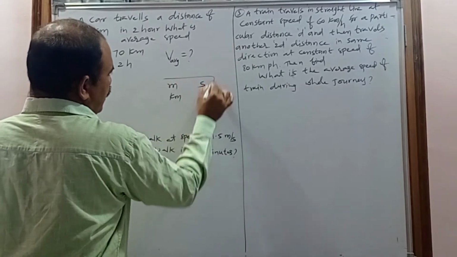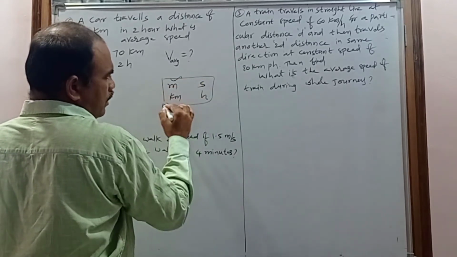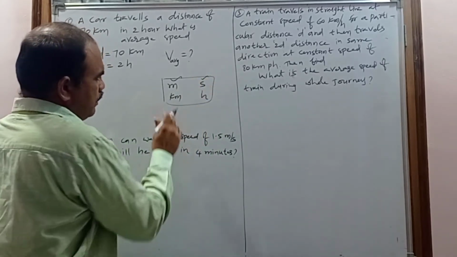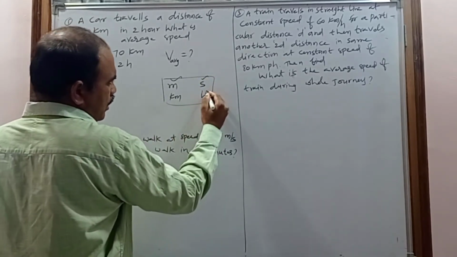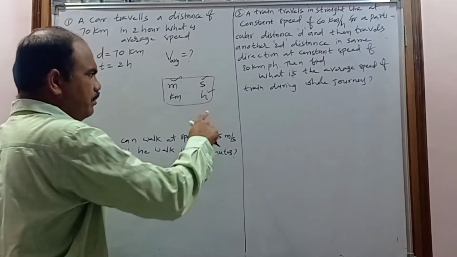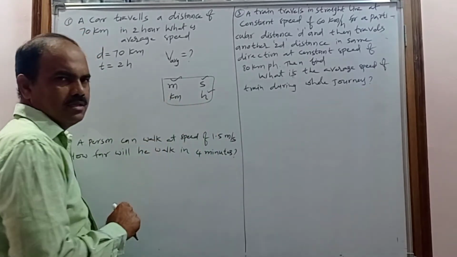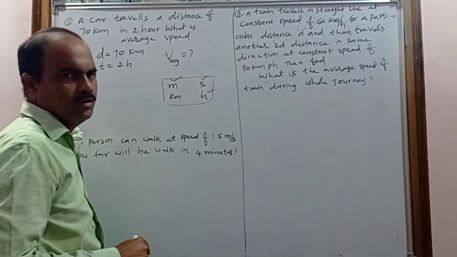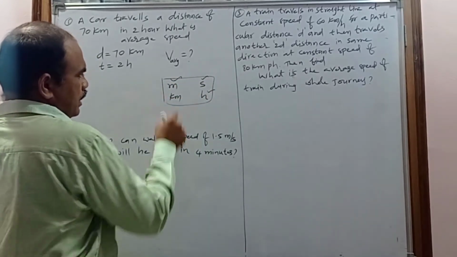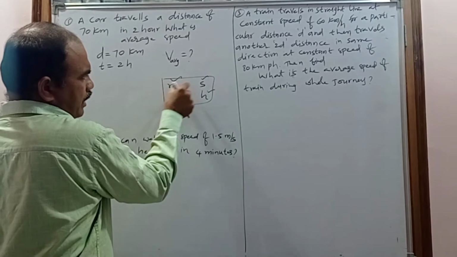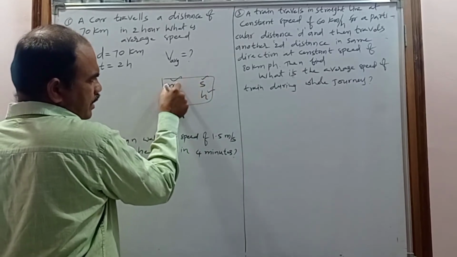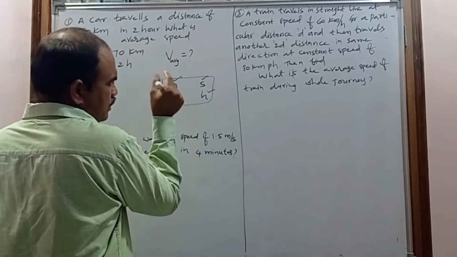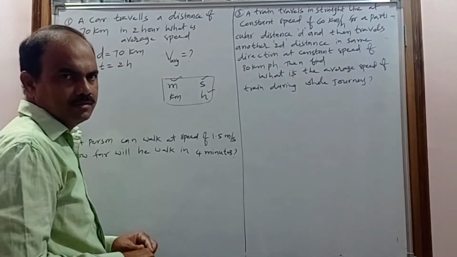That's why you have to check. If the distance is in meter, you have to convert the time into seconds. If the distance is in kilometer, you have to convert the time into hours. Or if the time is in hour, you have to convert the distance into kilometer. If you have the time in second, you have to convert the distance into meter. The SI unit of distance is meter, and the SI unit of time is the second. And if the distance is in kilometer, the time must be in hours. Remember.